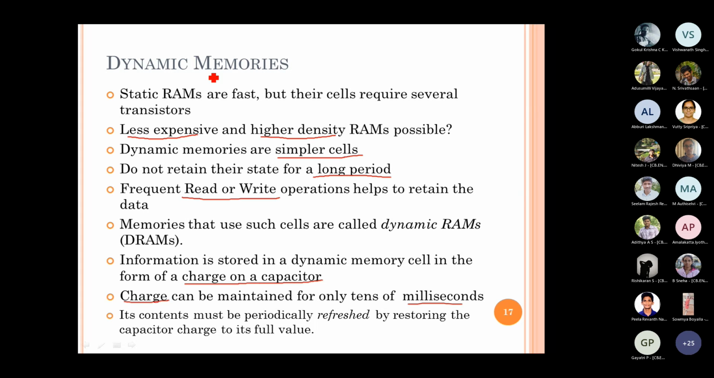If the charge stored represents 1 and if the capacitor charge goes off, we may be reading it as 0 rather than the actual value, which is supposed to be 1. Okay, so those kinds of confusions will arise. That is why we call this a dynamic memory, right? So we have to refresh it periodically, right? Hope you get the difference between the static memory and dynamic memory clearly.